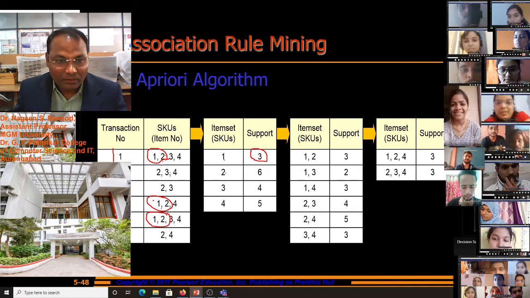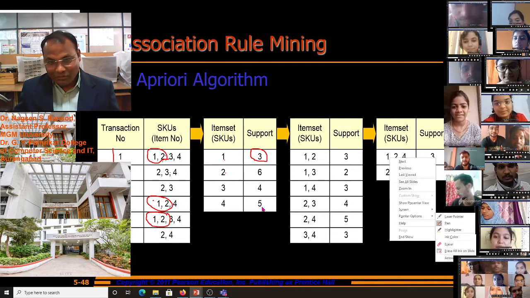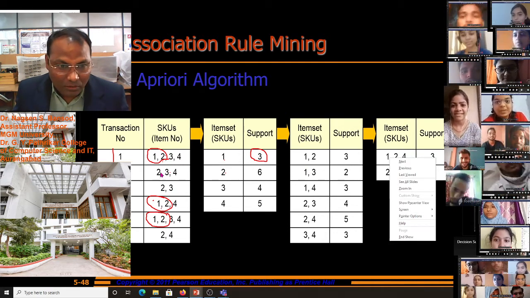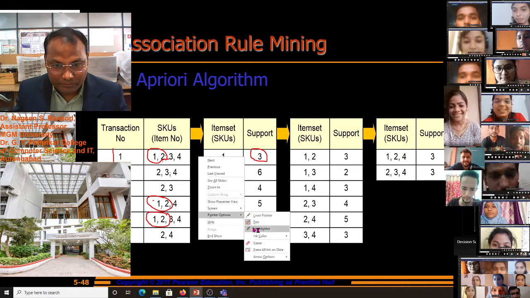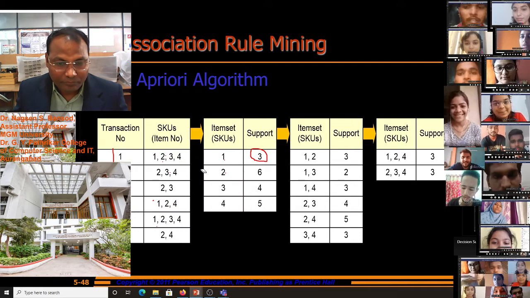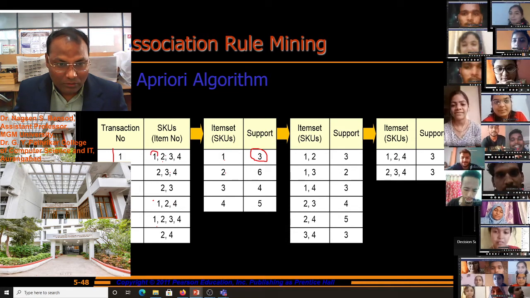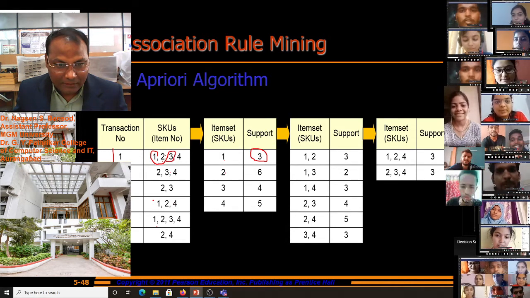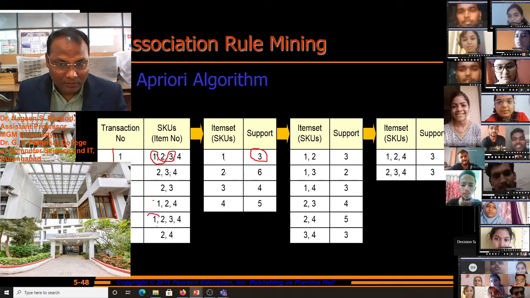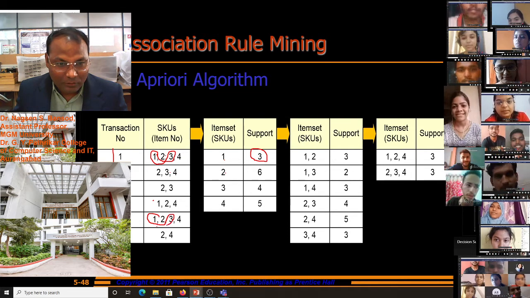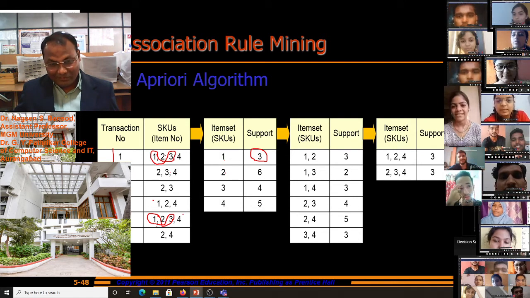For 1 and 3, 2. For 1 and 3, just a minute. For 1 and 3, there are only 2 supports. Okay.